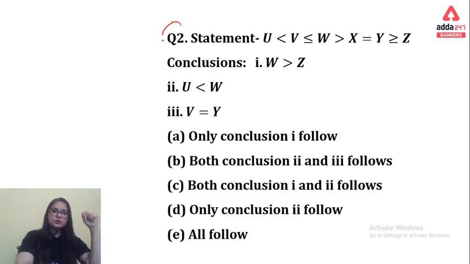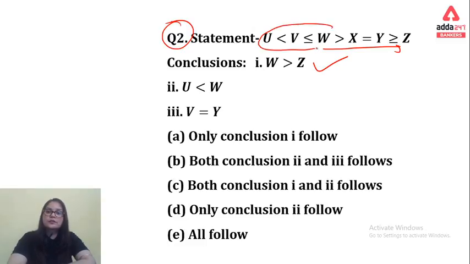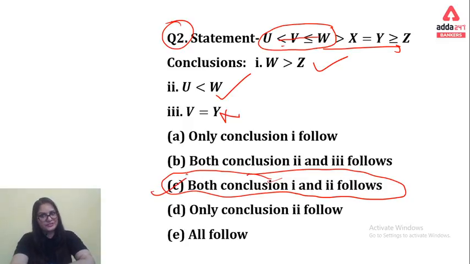In question number 2, it is given the relationship between W to Z. Here we can check from W to Z, first is right. Secondly, we have to check the relationship between U to W. Again, we require a gate open in front of W. Again, we are having it, but the third one is wrong. So we go with only the first and second, and we are having first and second in option number C. The third option will be the right answer for this question.